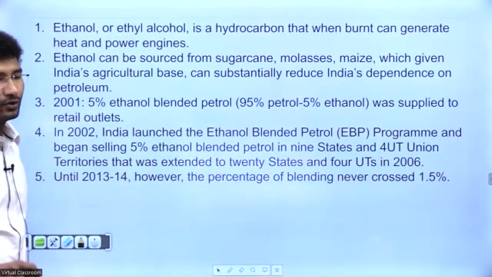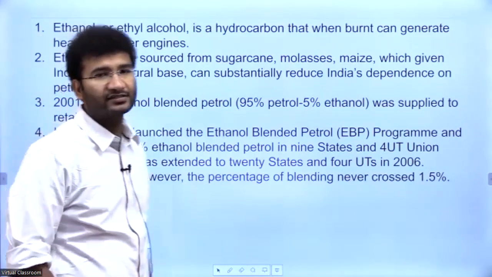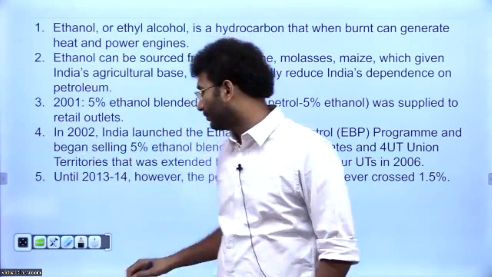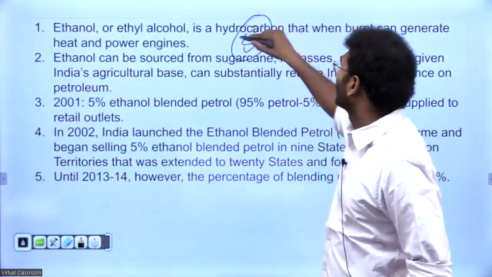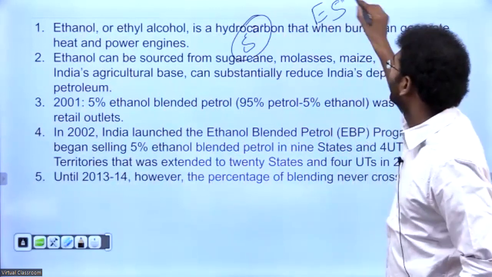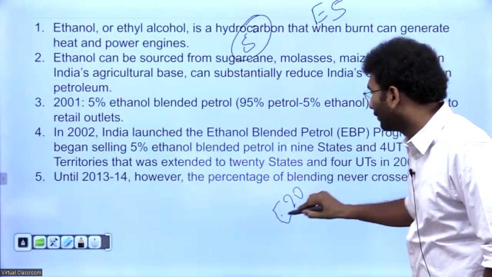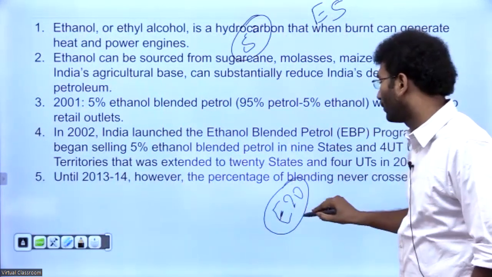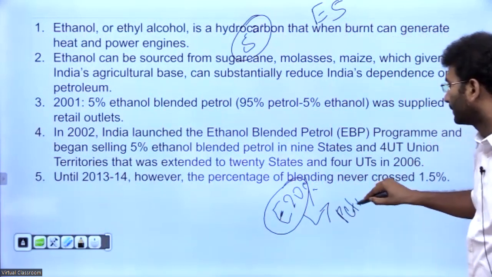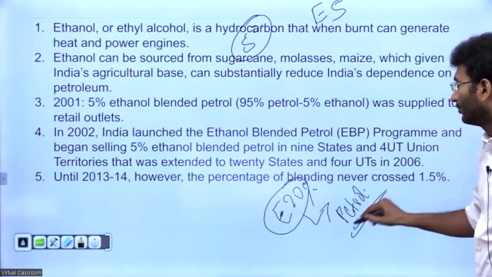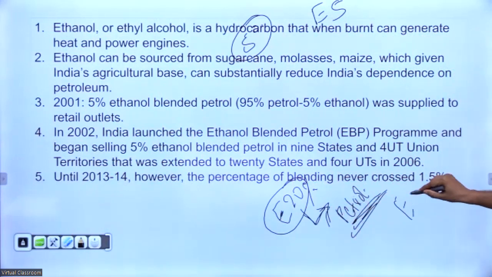The target, if you look into the history of biofuel, in the year 2001 itself we started this. We said that 5% of the entire fuel needs to be blended with ethanol. That is considered as E5. If you look at the newspaper, if you started to see E20, E20 is nothing but ethanol 20. Ethanol 20 means 20% of the ethanol in petrol, right? That is called E20.